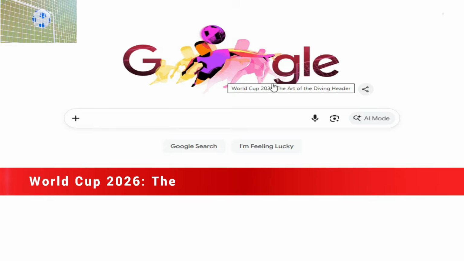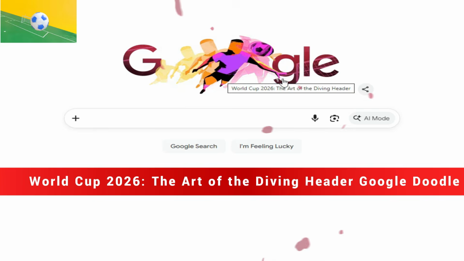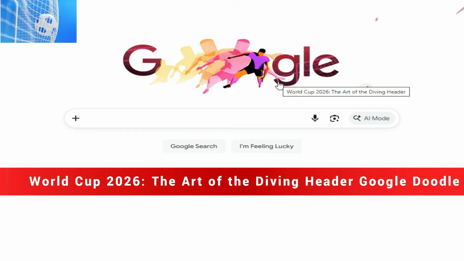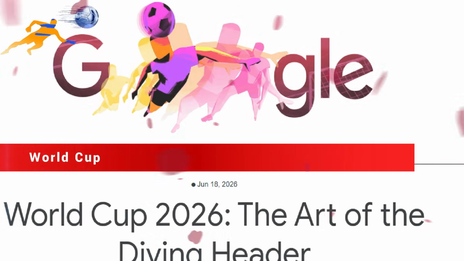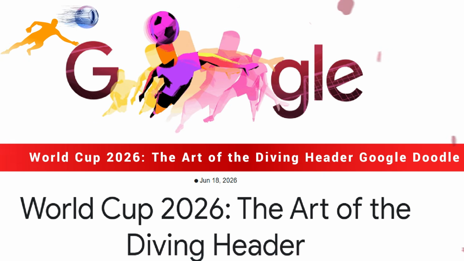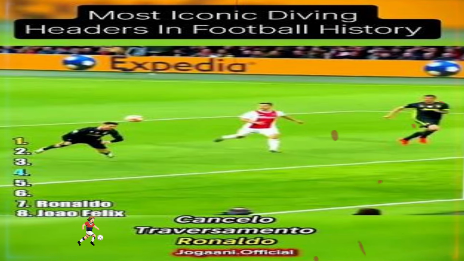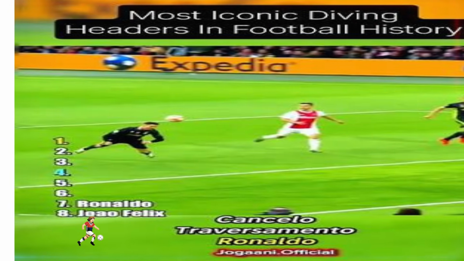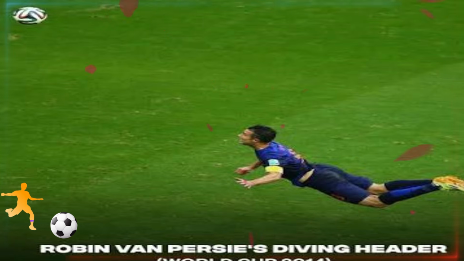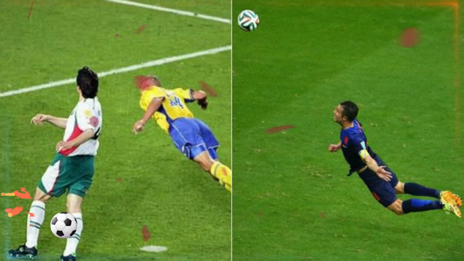Today, Google's homepage features a special World Cup 2026 Google Doodle, The Art of the Diving Header. It celebrates the 2026 FIFA World Cup and features the diving header, an audacious finishing move where the player lunges forward to make contact with the ball and score. For incoming passes that are just a bit too wide or high, a well-timed diving header can be the difference between a missed opportunity and a spectacular goal.